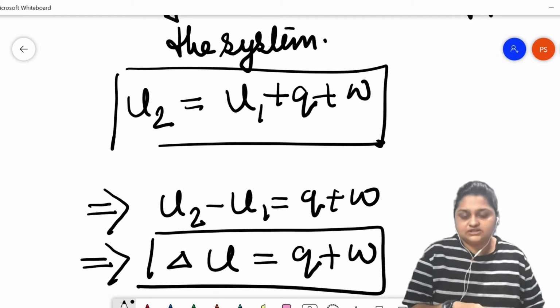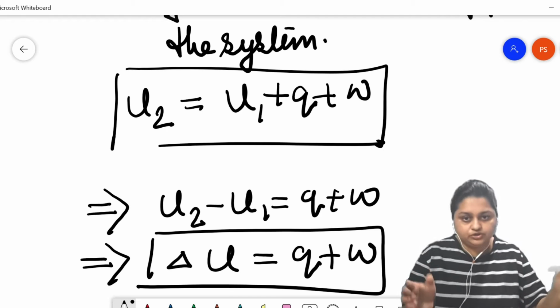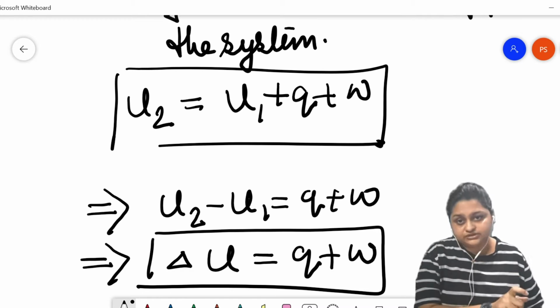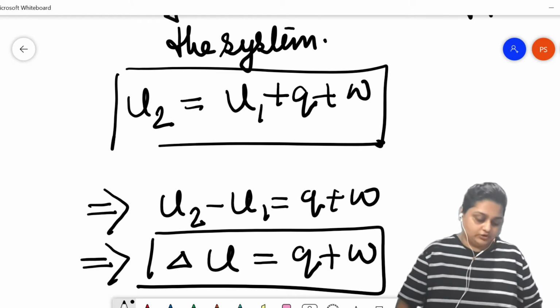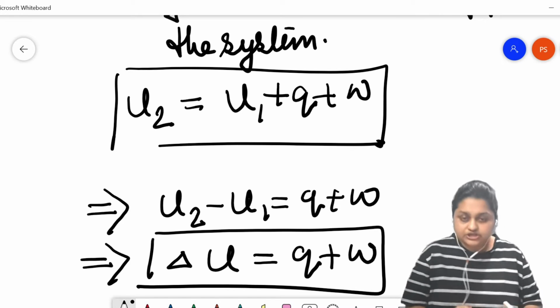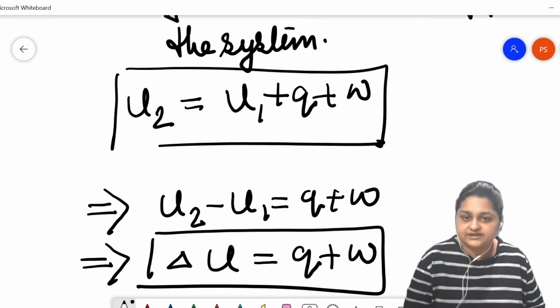Due to this transformation, internal energy has changed from U1 to U2, and delta U is the change in the internal energy, which is equivalent to the heat energy that is absorbed and the work energy that has been stored.